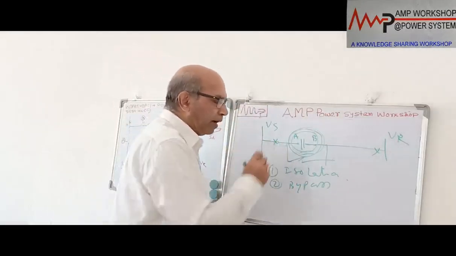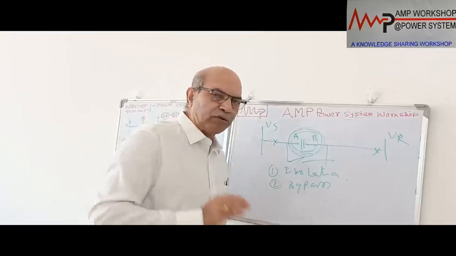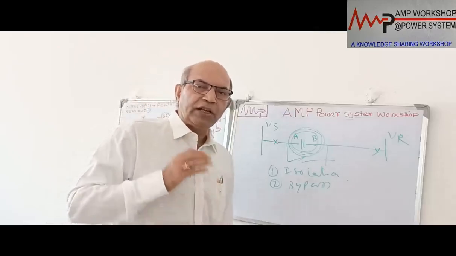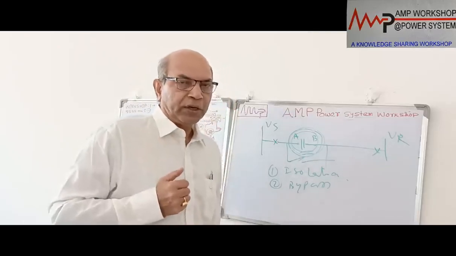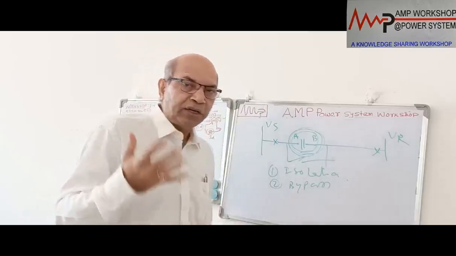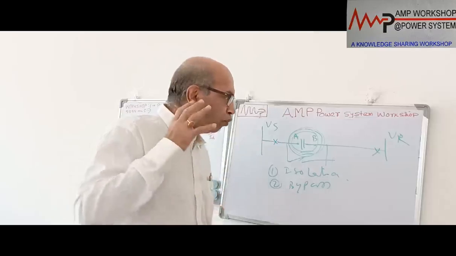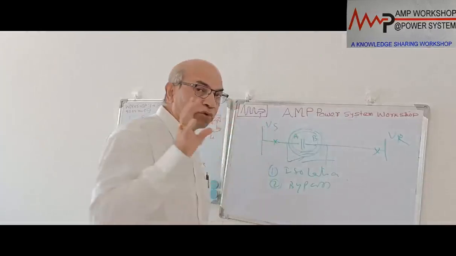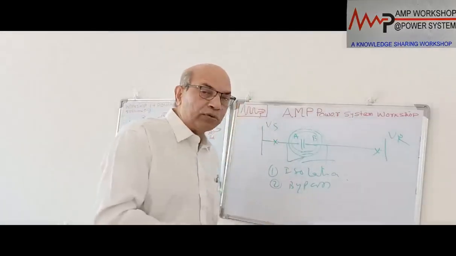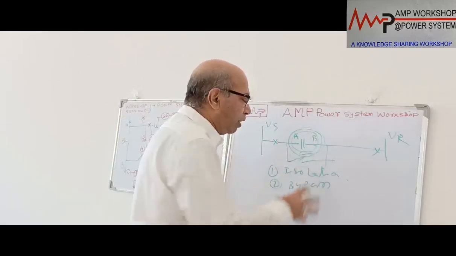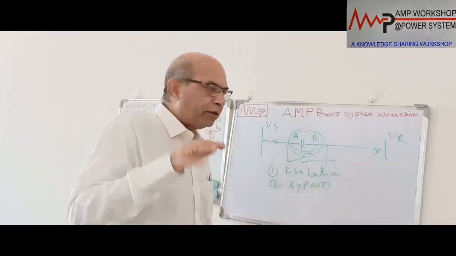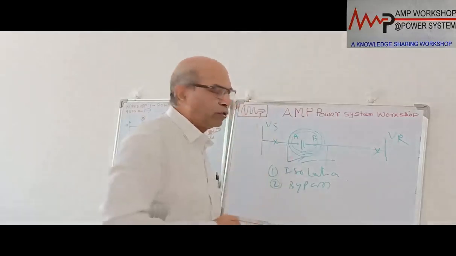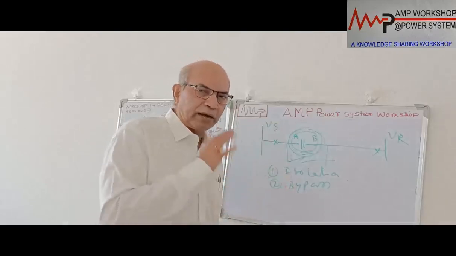Then the third thing. With this type of series capacitor, when you switch on, it will produce a high inrush current. Along with the high inrush current, high harmonics will also be generated. These high harmonics and the high inrush current can put a high surge on the system, and the system may not be able to withstand that. So that also has to be reduced. That means the capacitor bank alone cannot do it. We have to put some damping arrangement so that the current will not go high and the frequency will not go high when this breaker is closed. That arrangement has to be looked into.